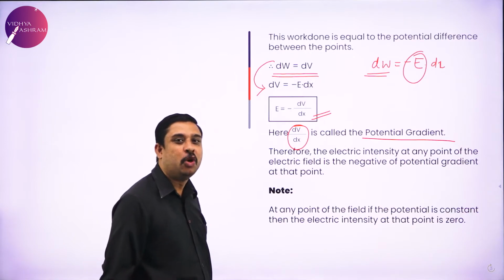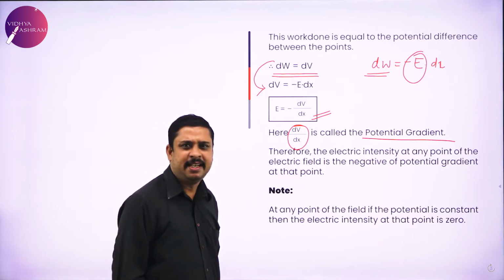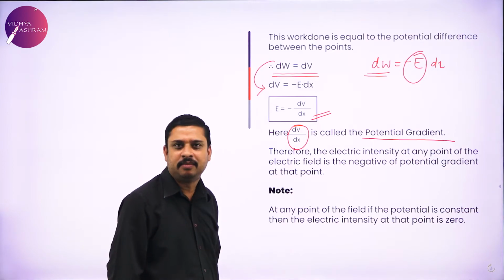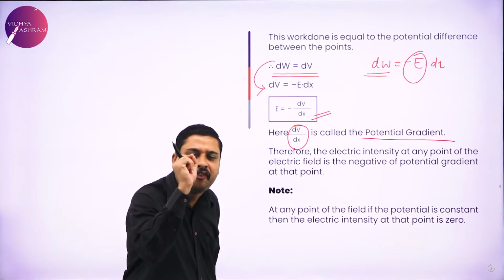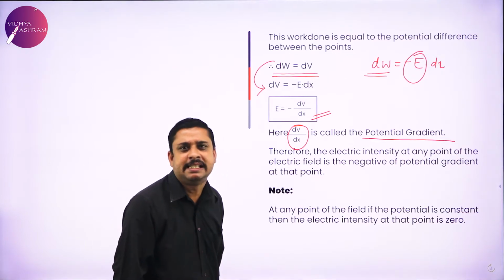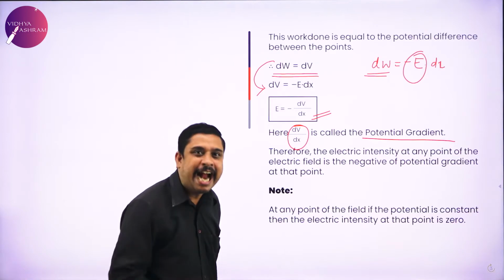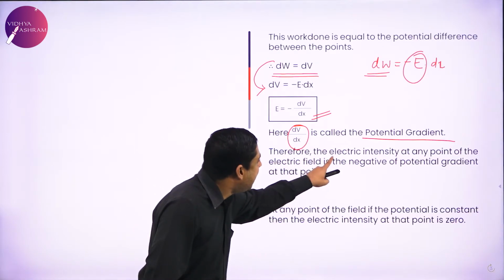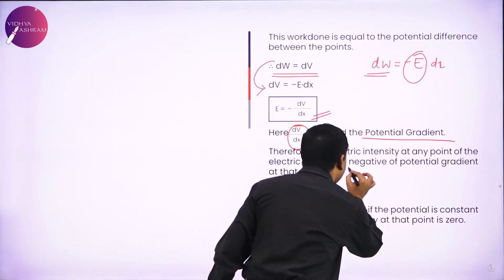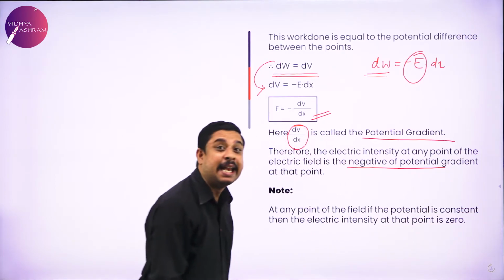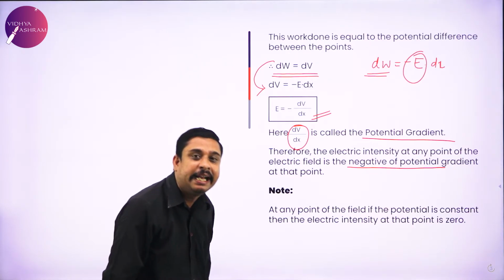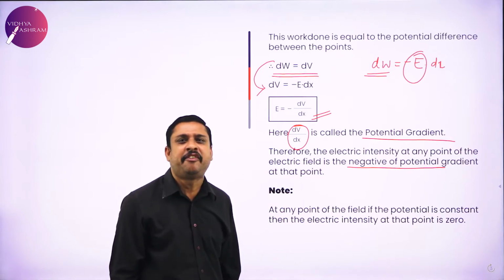So what do I conclude? You consider any point in the electric field. If you consider any point inside an electric field, at that point the electric intensity should be the negative of the potential gradient anywhere within the field.